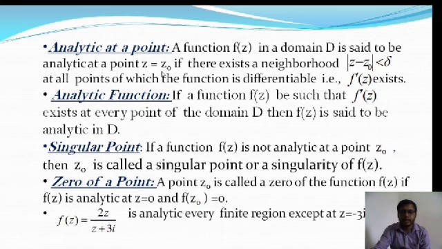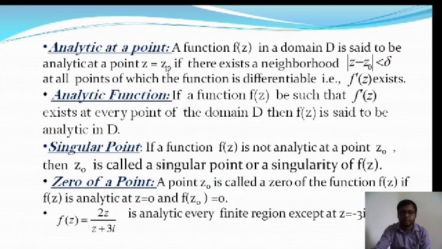So we can draw a circle around the point z0, and z0 is the center of the circle. In a neighborhood of z equal to z0, there are an infinite number of points.